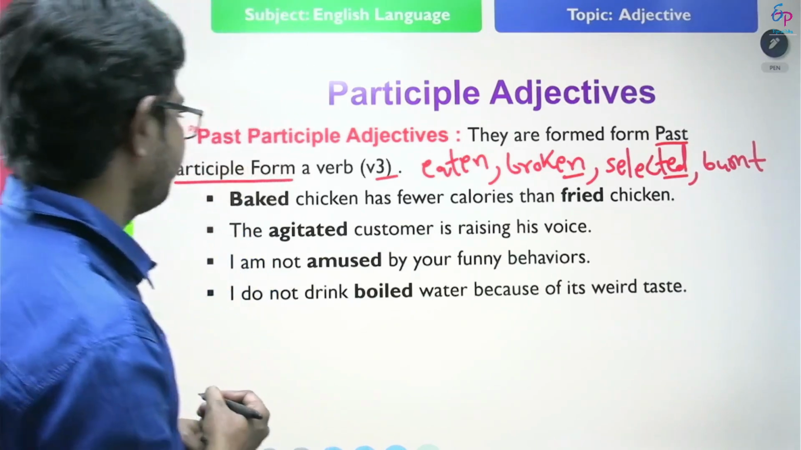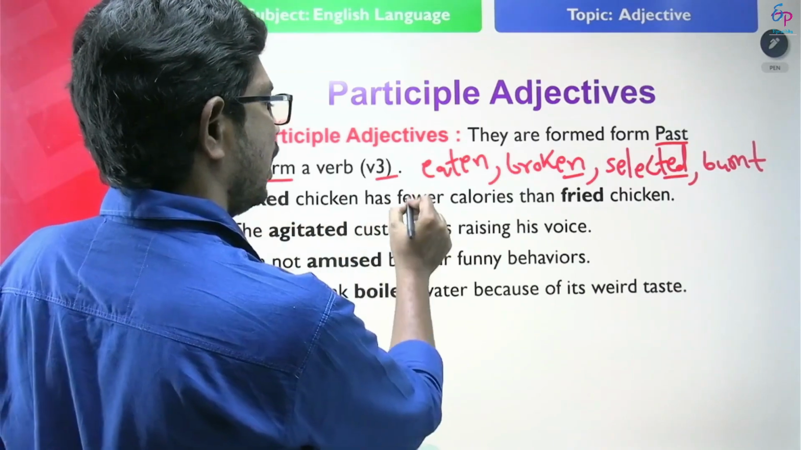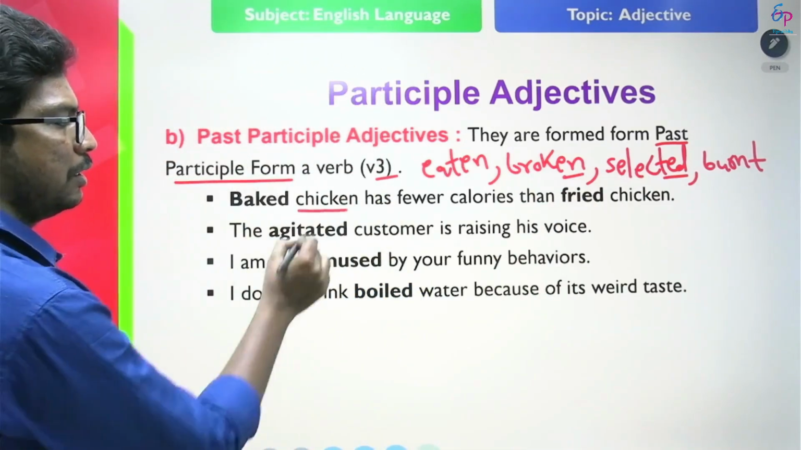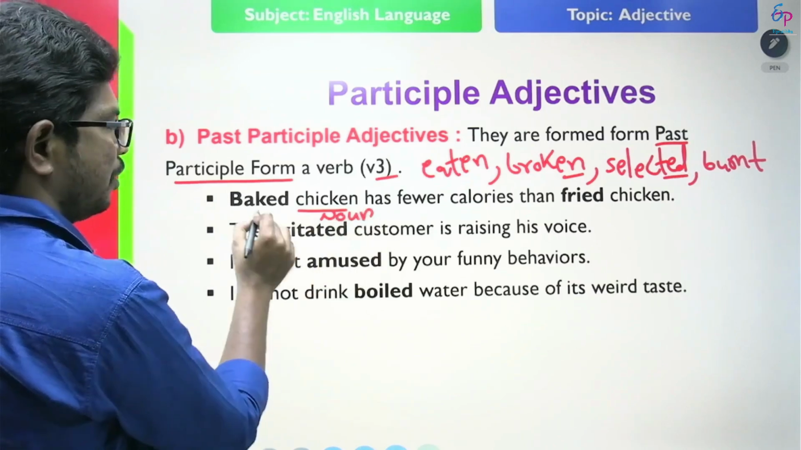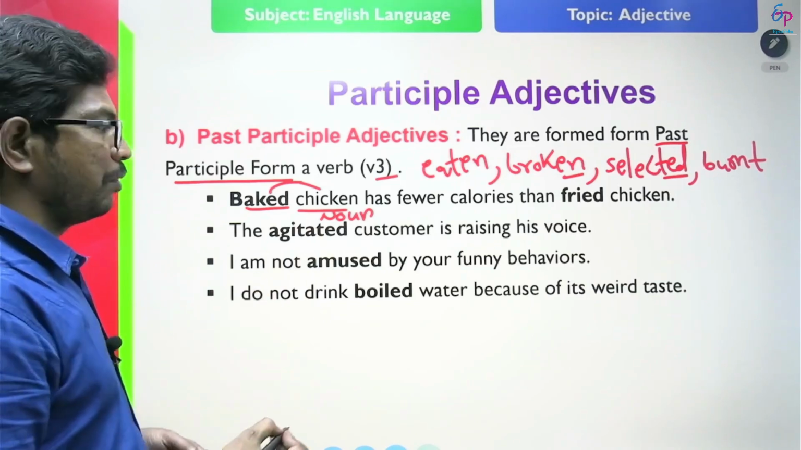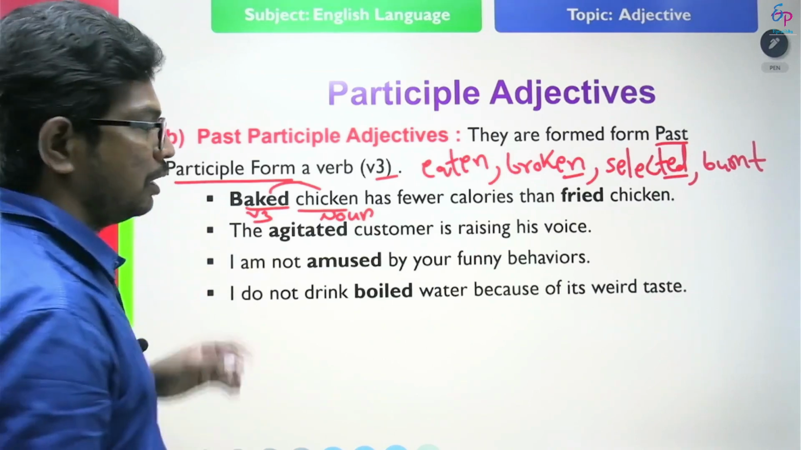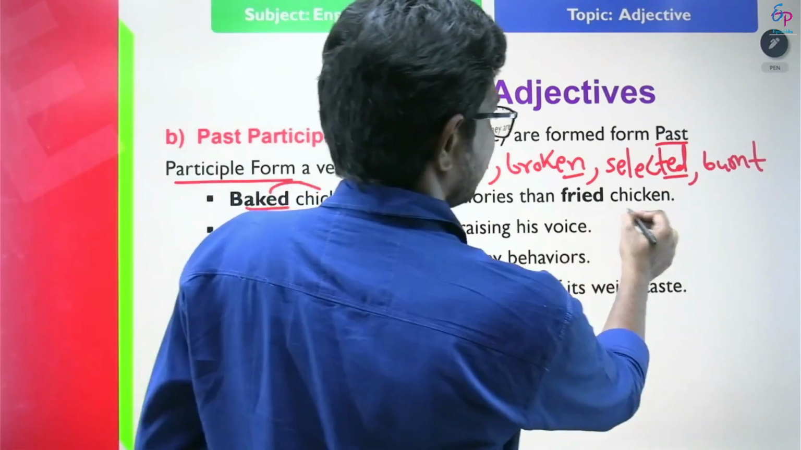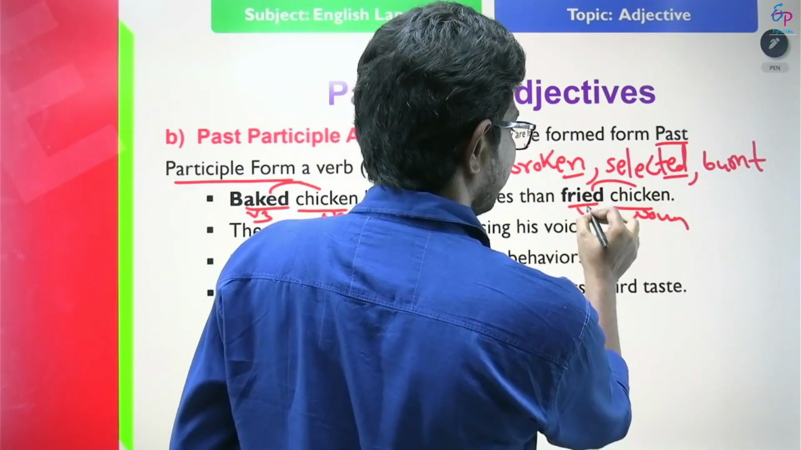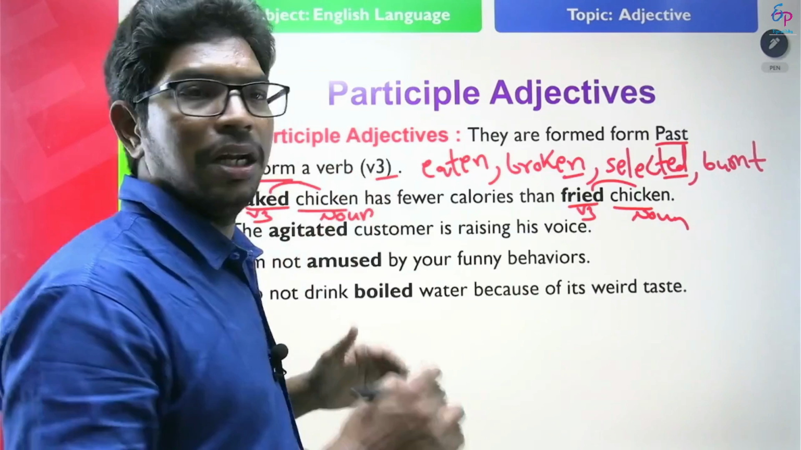Look at the example. Baked chicken has fewer calories than fried chicken. In this example, what is chicken? This is a noun. What type of chicken is it? Baked chicken. So baked is modifying the chicken. Baked is V3 form, but here it is acting as an adjective. And here, what is chicken? It is a noun again. What type of chicken? This is fried chicken. What is fried here? V3 form. So V3 form is acting as an adjective. That adjective is called a past participle adjective.